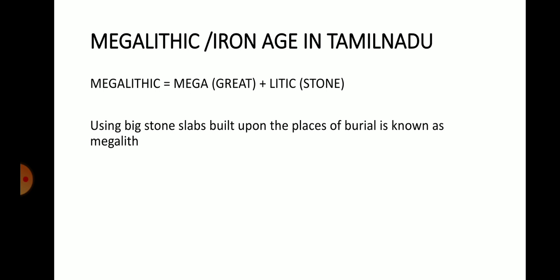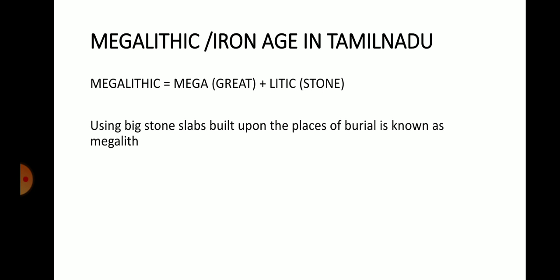Whenever a man or woman dies, they place the body in a pot and bury it, and in remembrance they place a large stone slab upon that burial ground. This type of practice happened during this period, so this period is called the megalithic period.